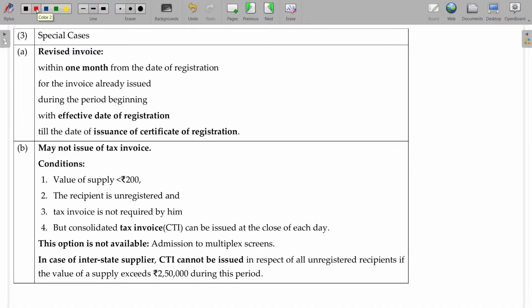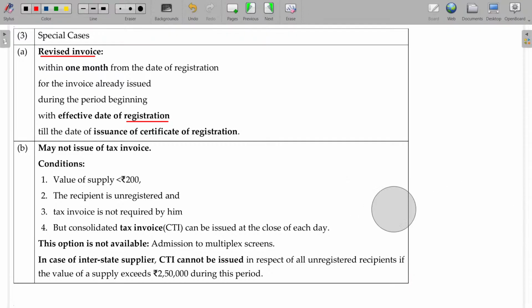Okay, this one, A, revised invoice. Now you have to understand this along with the registration chapter, so you have to link with the registration chapter. Clear? What does the registration chapter say? If your turnover is crossing 20 lakhs on 1st July, then within 30 days you have to apply for registration.